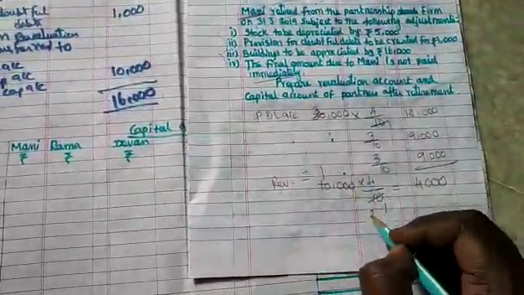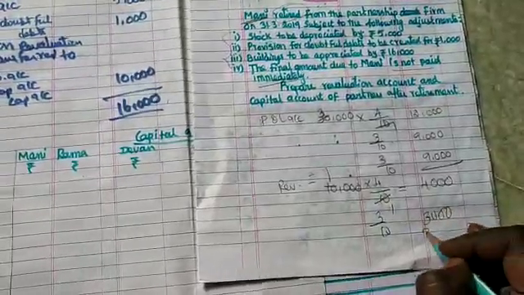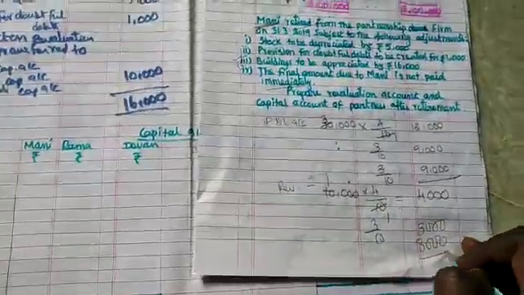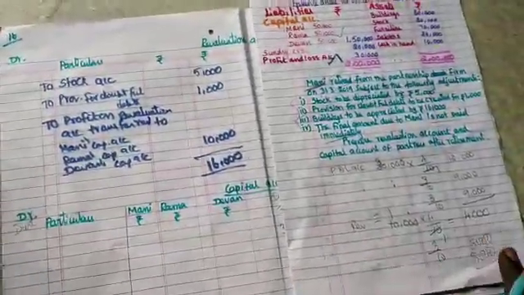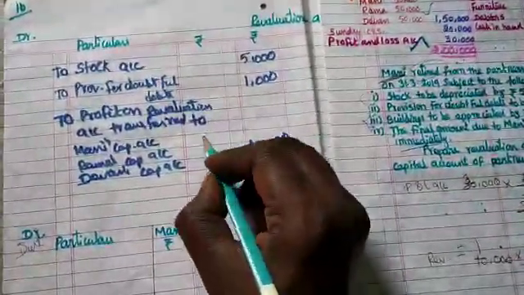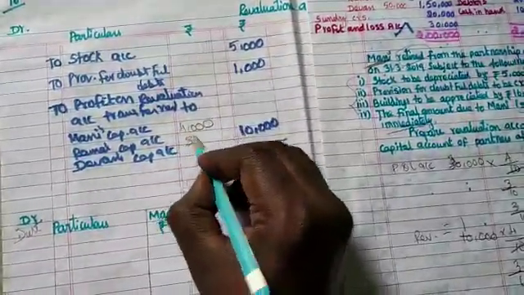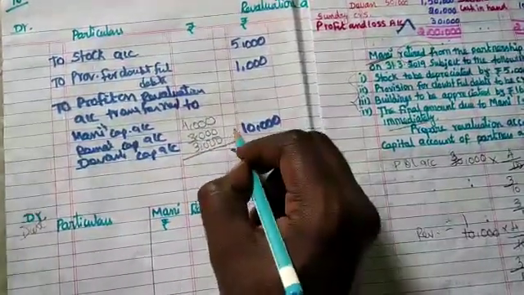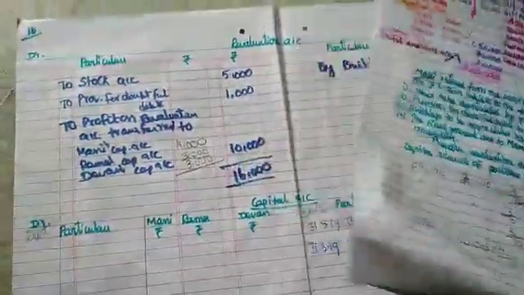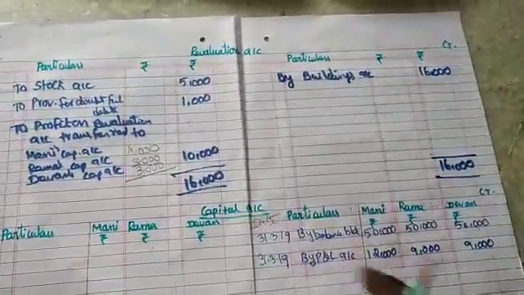Then 3 by 10 means 3,000 for Rama, and the third partner also has 3 by 10, so 3,000. So 4,000, 3,000, 3,000: in that proportion we distribute the amount. So Money's capital account 4,000, Rama 3,000, and Devan 3,000. Totally we got 10,000. It's balanced. Now this amount is going to be transferred to the credit side of the capital accounts.